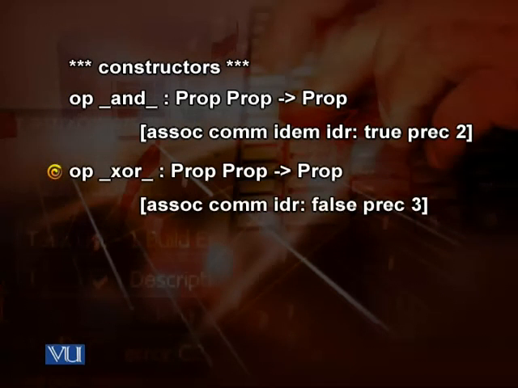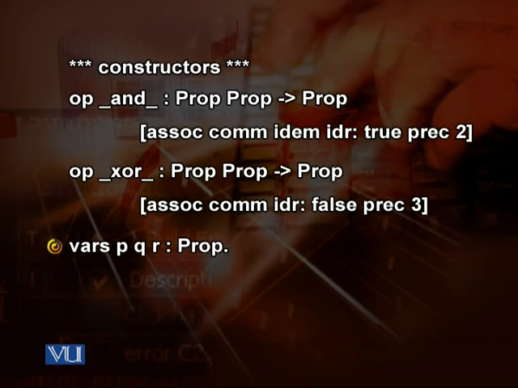Op exclusive OR, XOR, once again takes two propositions and gives us a proposition back, and it is associative, commutative, identity false, and the precedence is 3. So we are also specifying the precedence. We are saying whether it is associative or commutative, and we are also specifying the precedence here.